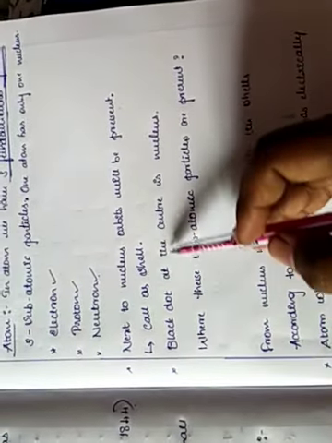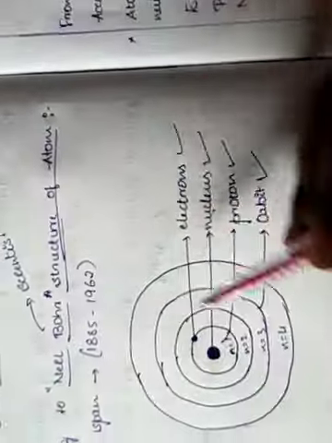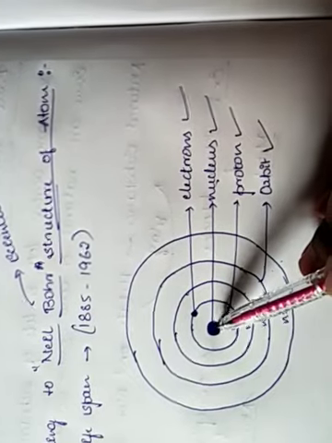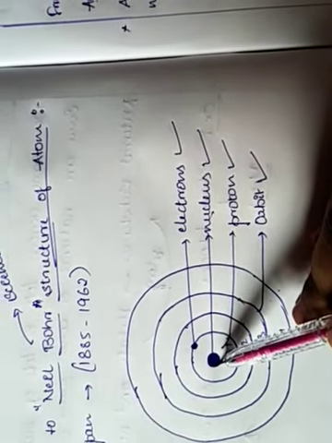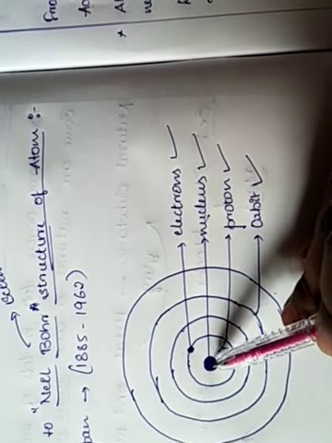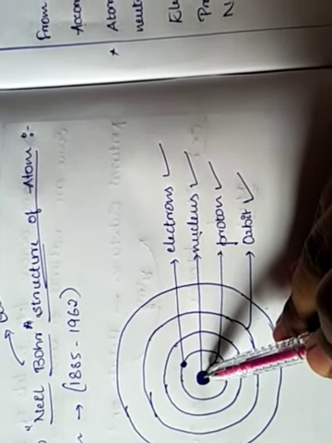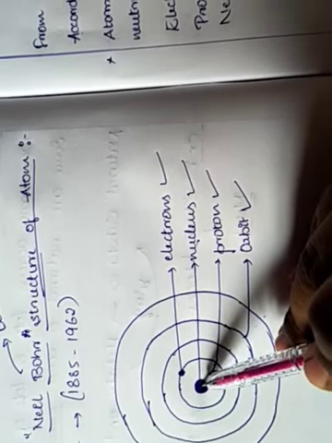So the black dot at the center is the nucleus, as I told before. This is the nucleus which will be present at the center.